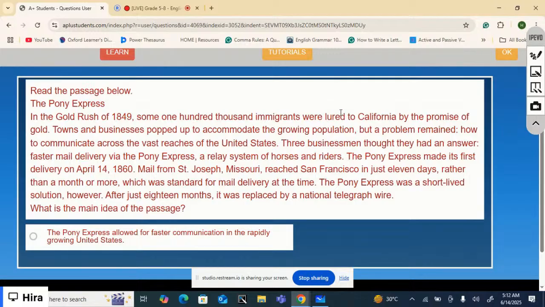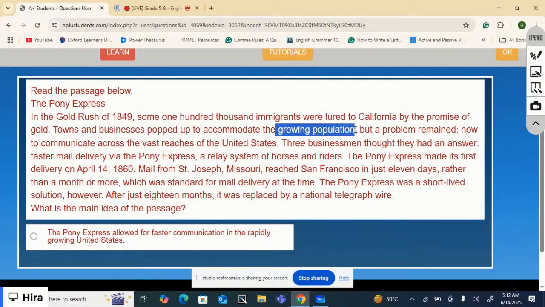The answer is here, that in the gold rush of 1849, 100,000 immigrants were lured to California, and towns and businesses popped up to accommodate the growing population. This proves that it is the rapidly growing United States. And the Pony Express allowed for faster communication.